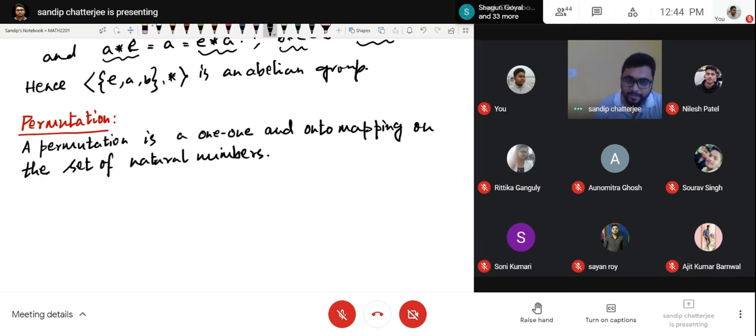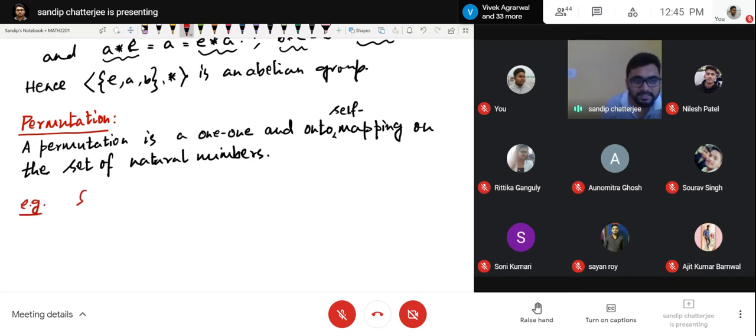So, a one-one onto self mapping on the set of natural numbers. I have not written one thing. A one-one onto self mapping on the set of natural numbers means it will map the set of natural numbers onto itself, but in a one-one way. That means, for example,